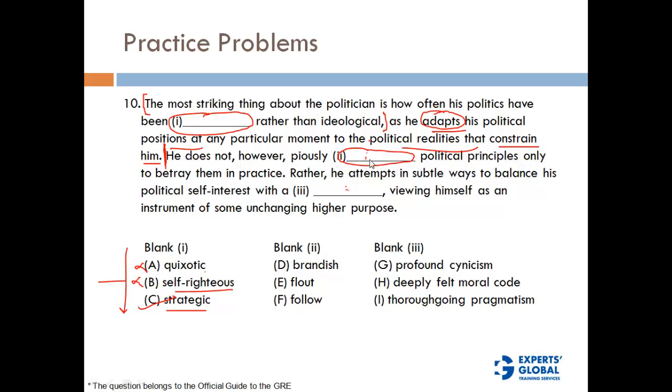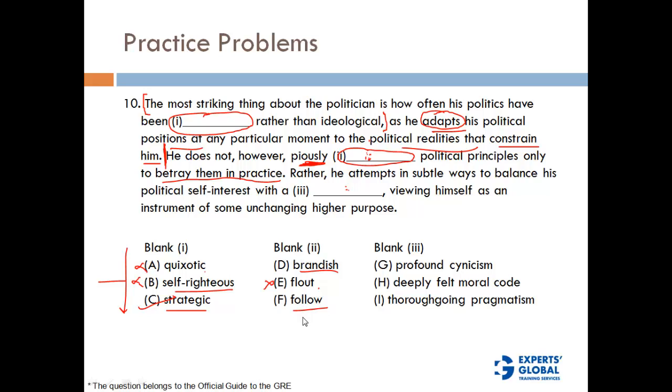He does not piously do something to them. What is that? So see, we look at it. This is piously. It's a positive word, right? So this adjective we are going to have here is also going to be a positive word, because he does not do that. Later anyway he is going to betray, but right now this word is going to be a positive word, right? So which one of these is going to do that? Flout is a negative word, does not go. Follow is a positive word, brandish is a positive word.